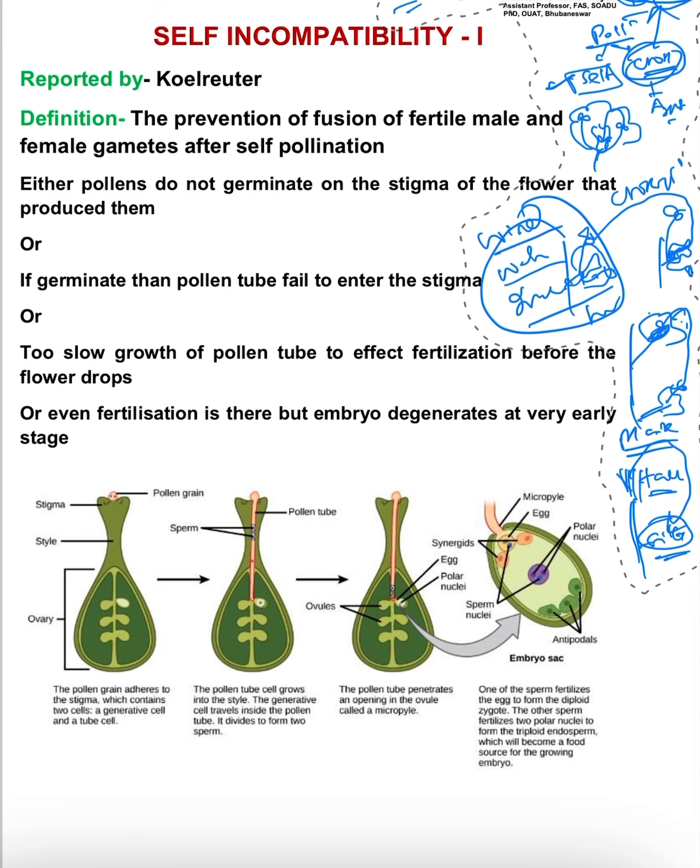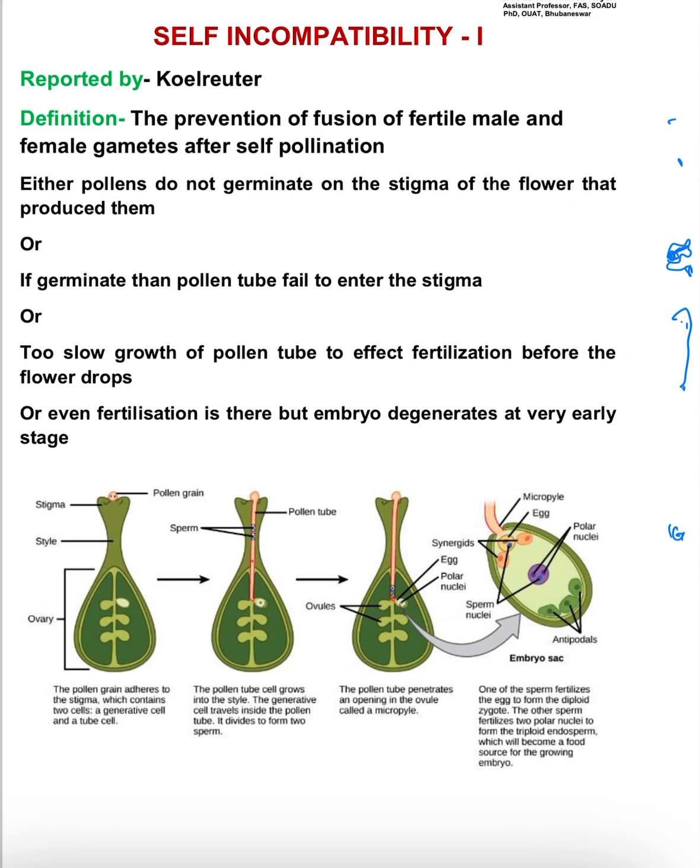First one is self incompatibility, and this is the first lecture related to self incompatibility. As you know, it is an important chapter which comes under genetics and plant breeding. So let us start. Self incompatibility was initially reported by Coyle Reuter. It is a most important question asked in examinations. Then what is the definition?